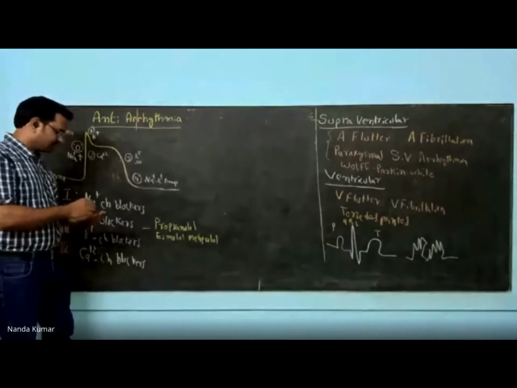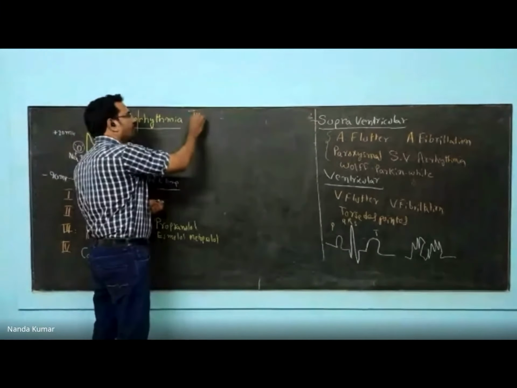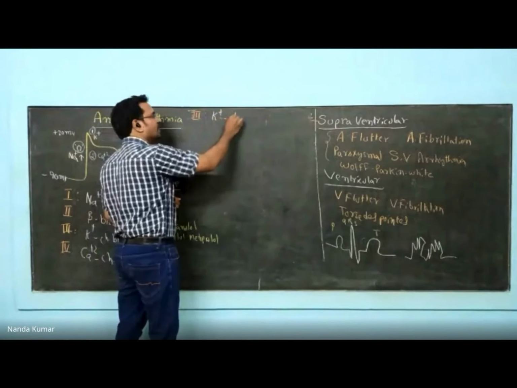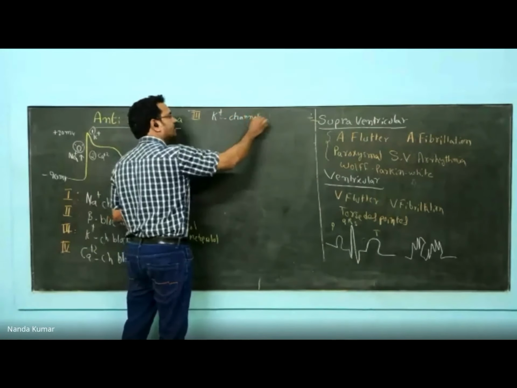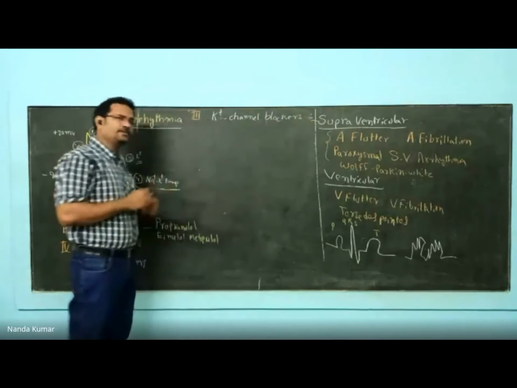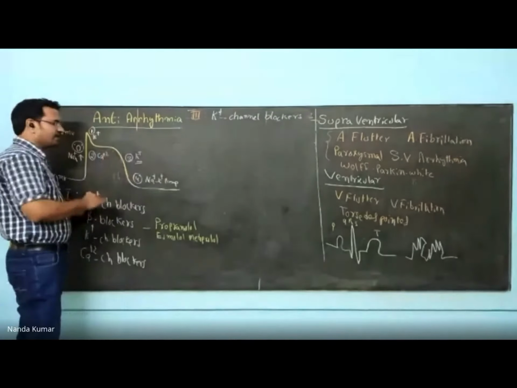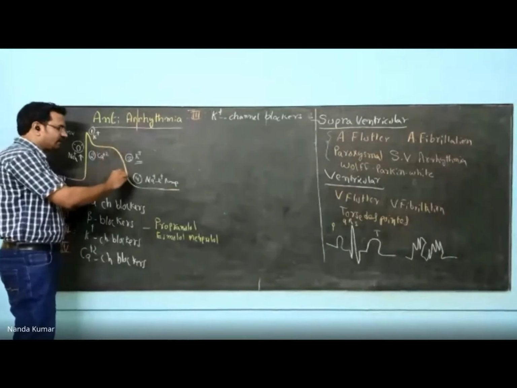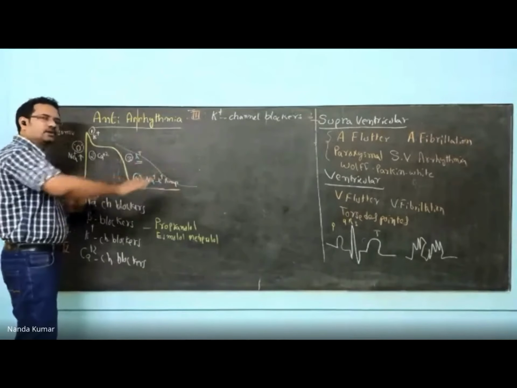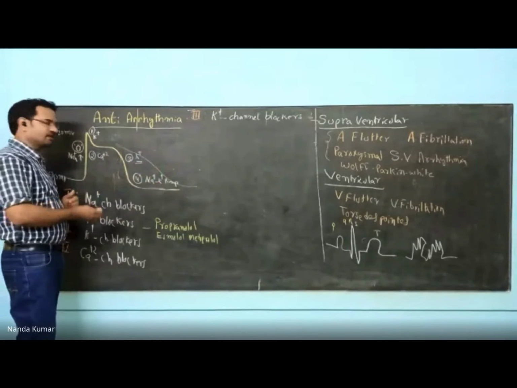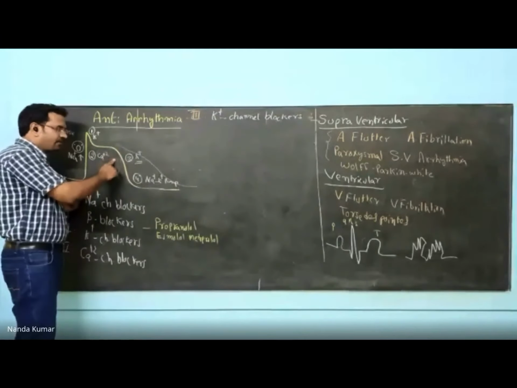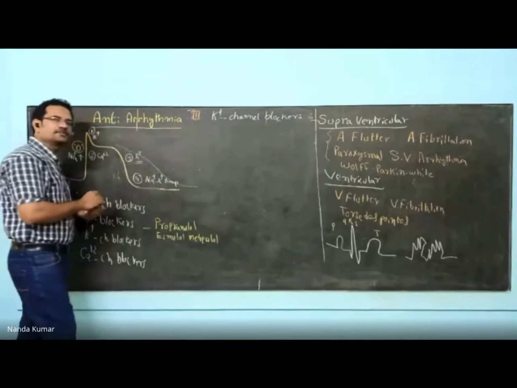So the next class, the third class is potassium channel blockers. What happens with potassium channel blockers? This phase will get altered. Instead of directly coming down, it will be delayed like this. So what happens? The overall action potential duration is increased. When action potential duration is increased, heart rate decreases. So this repolarization phase is delayed by using potassium channel blockers.